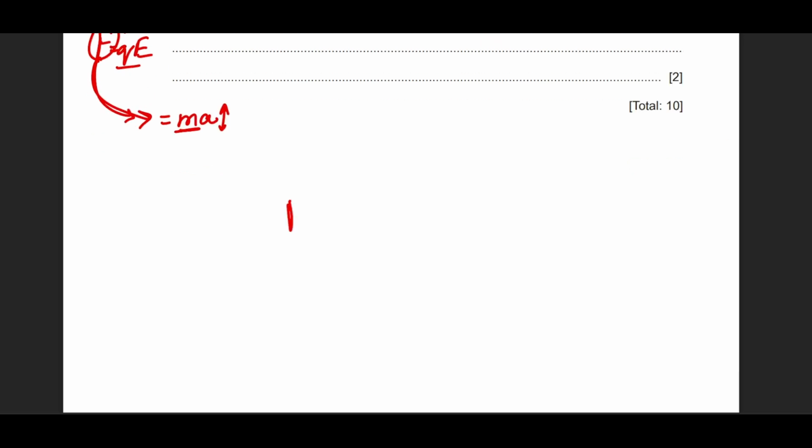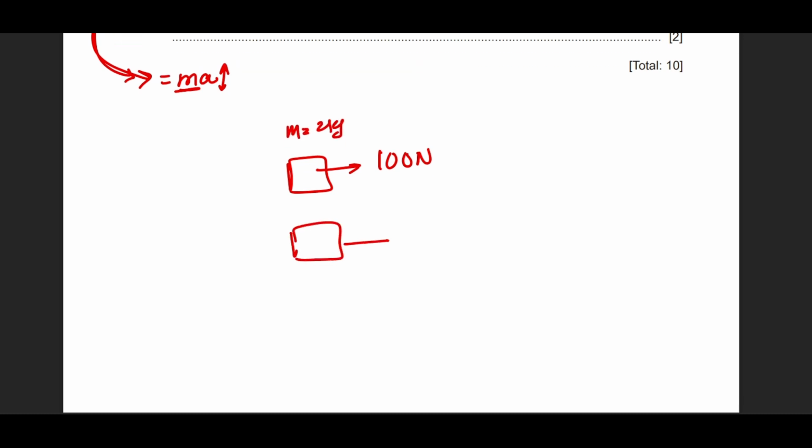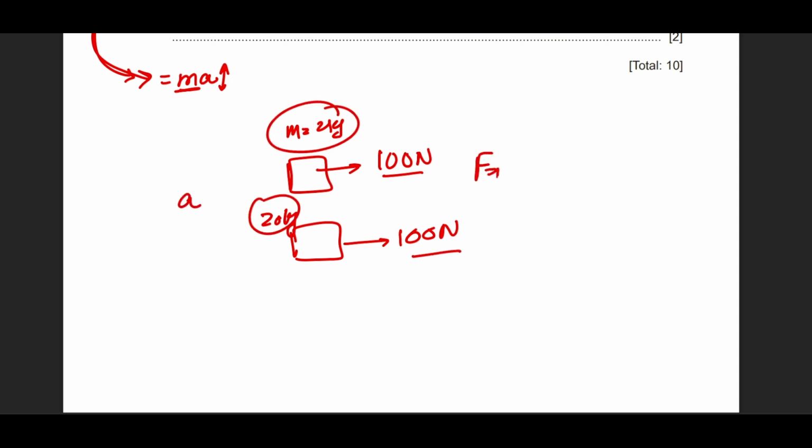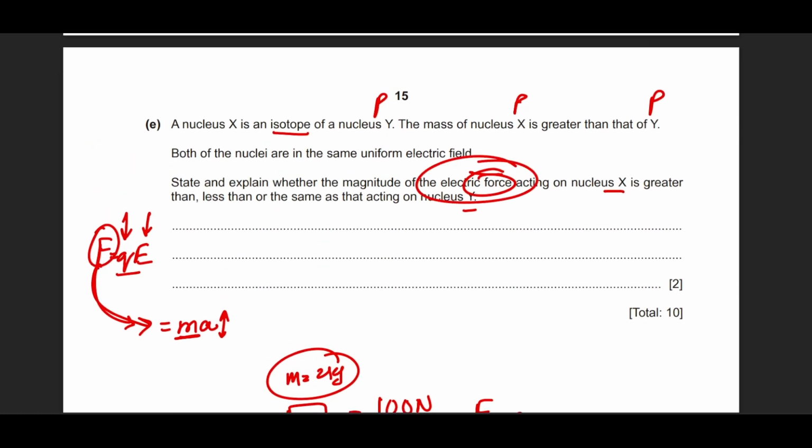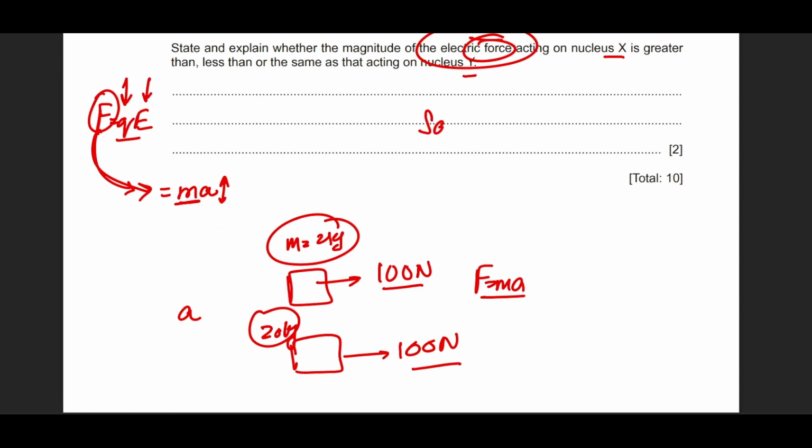You see, I have a box, let's say it experiences a resultant force of 100 newtons, but it has a mass of 2 kg. Okay, fine. I have another box that is experiencing a resultant force of 100 newtons. Okay, fine, but it has a mass of 20 kg. Of course the resultant force is the same, but they will experience different accelerations according to F equals ma. But since he only asked me about electric force, I will say that the electric force will be the same.